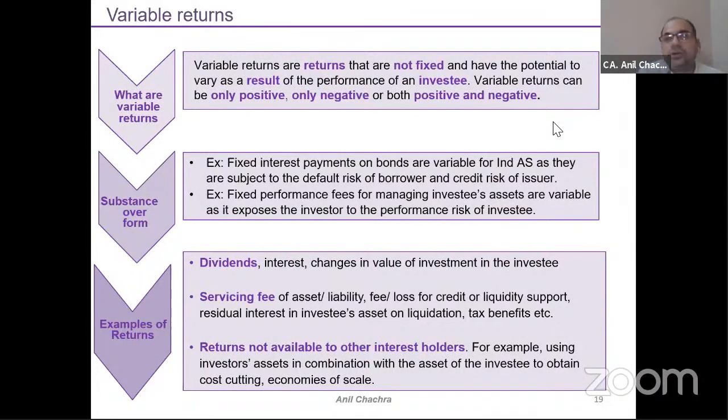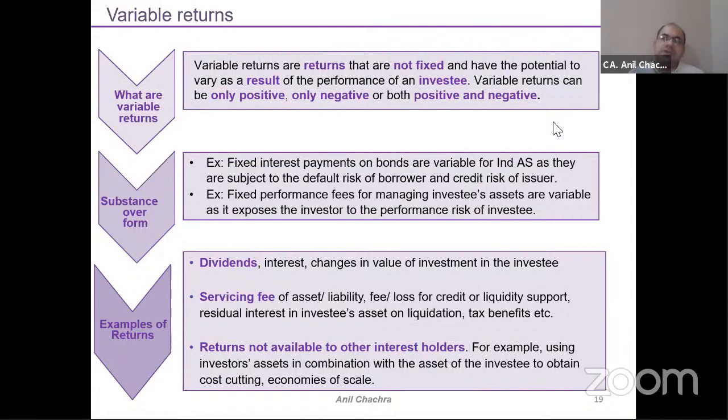So these items show that we have exposure over the returns on the investment that we have made into the other company, right? The higher the magnitude of returns, the stronger the relationship in the control model.